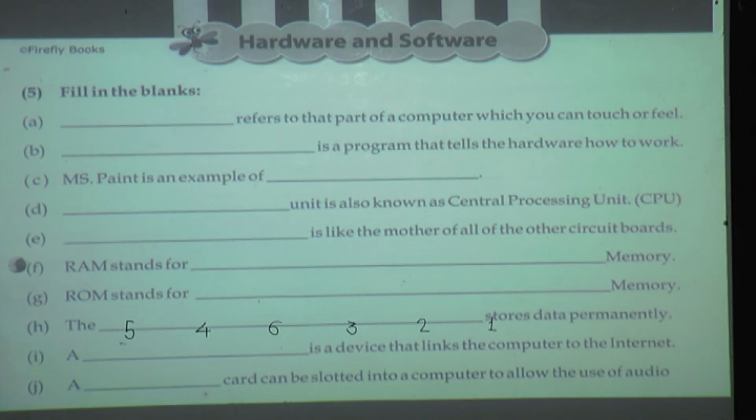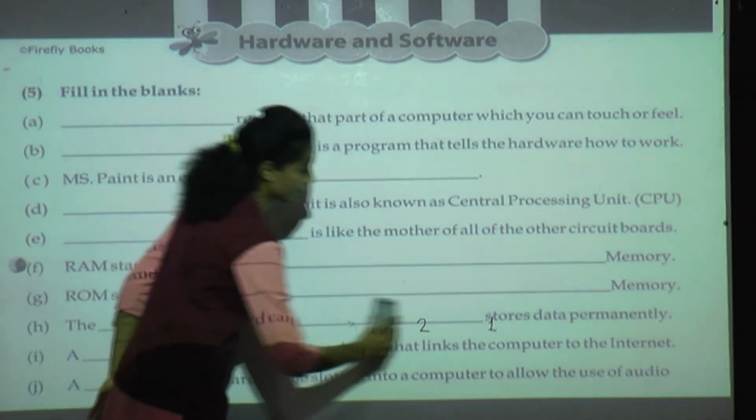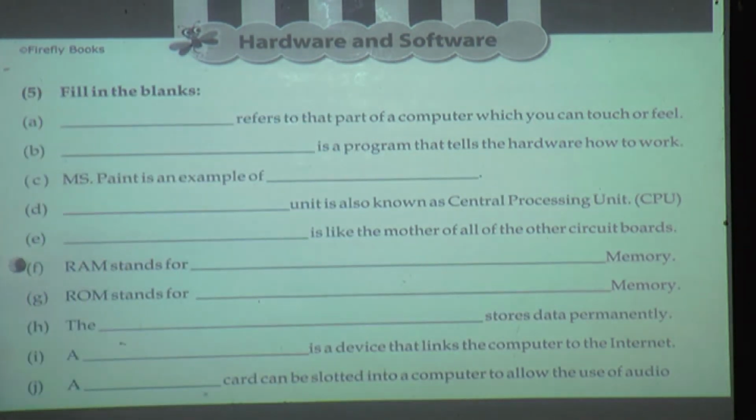Next we will see fill in the blanks. You also have to read with me. Dash dash refer to that part of computer which you can touch or feel. Which part we can touch or feel? Software or hardware? Yes, good. Hardware. Then hardware refers to that part of computer which we can touch or feel.